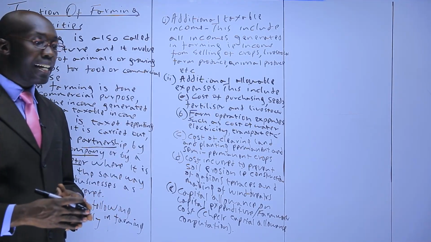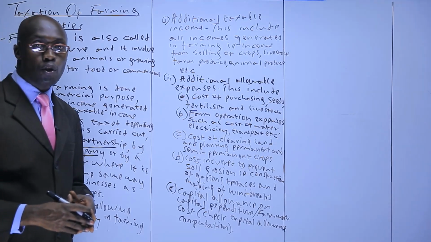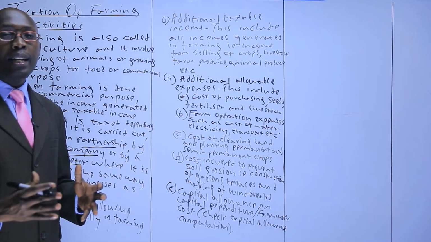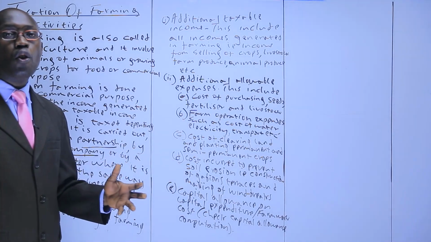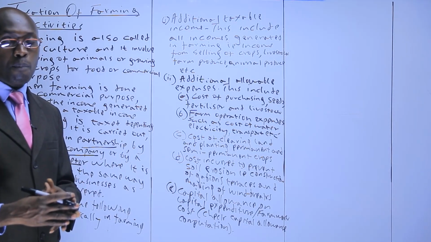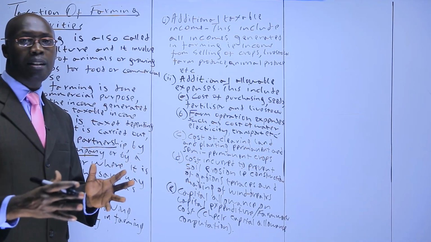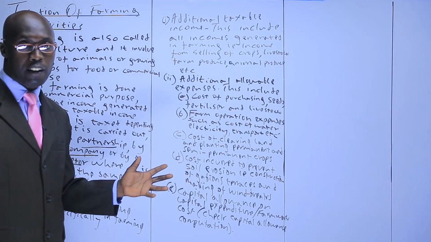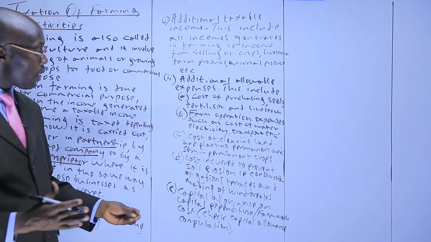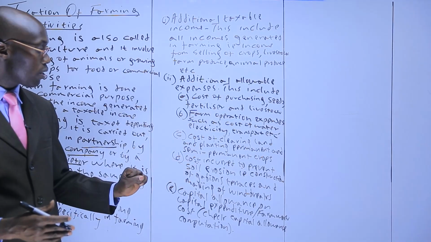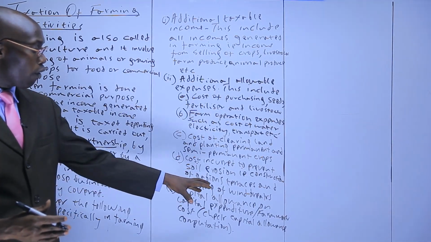Cost of clearing land and planting permanent and semi-permanent crops. Permanent crops are the crops that can be in the farm in the long term, like coffee plants, tea plants. The cost of planting them are allowable. Semi-permanent are like pyrethrum. They're usually in the short run, but 2, 3, 4, 5 years. They are all allowable. Cost incurred to prevent soil erosion, like construction of gabions, terraces, making of the windbreaks.